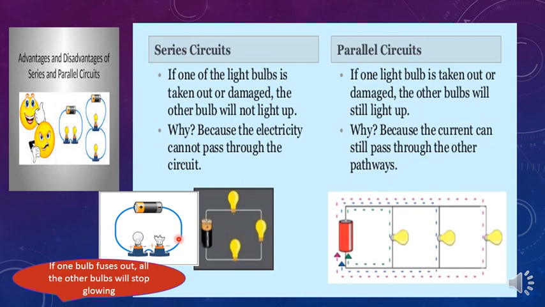Connected to this, there is one more disadvantage. Can you guess that? Do you think it is going to be very easy for an electrician to find out this fused bulb? It takes a lot of time because there are thousands of bulbs connected. So it will take a lot of time for him to find out which bulb that is. And again, to replace that and make the circuit work properly, all those will take a lot of time. This is also a disadvantage of series circuit.